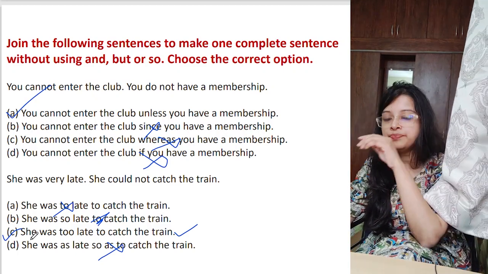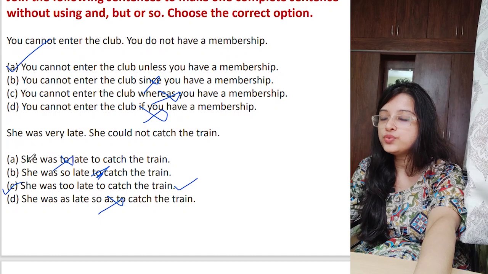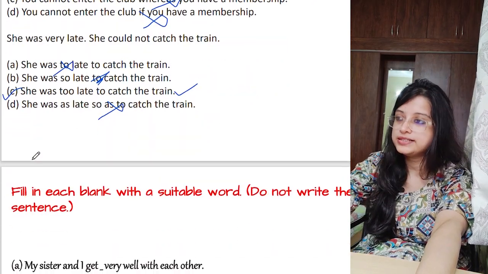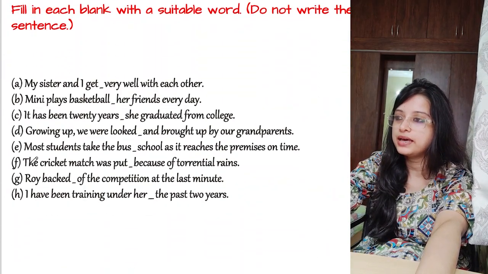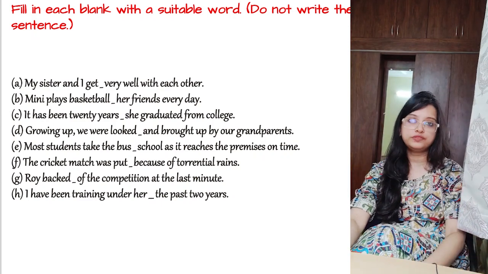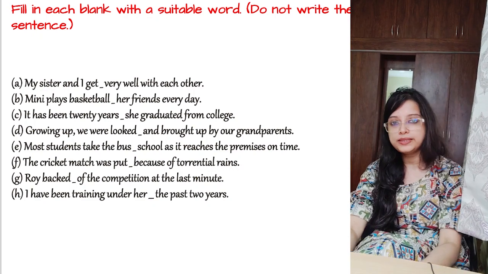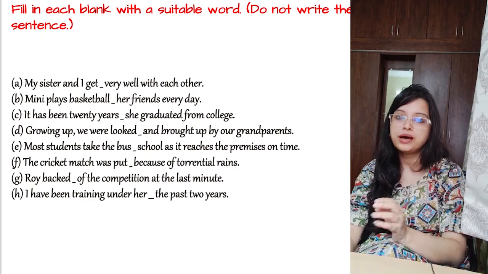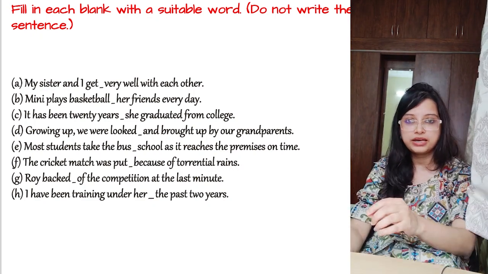Option number C is the right option. So we have finished with the conjunction also, joining sentence also. Now if you think that I am hurrying a bit and you don't have time to solve them properly, just pause the video and then check. This is a recorded video, so you do not have to hurry like in a live class, right?